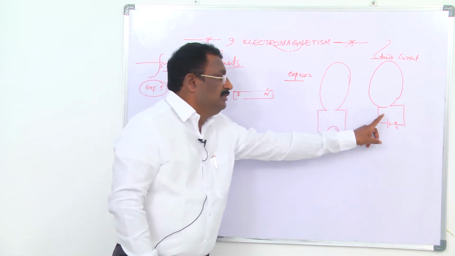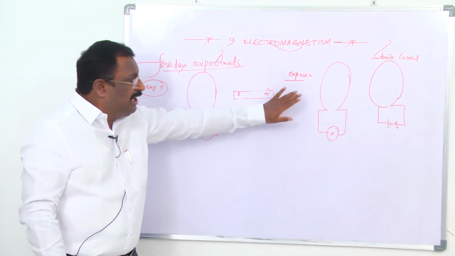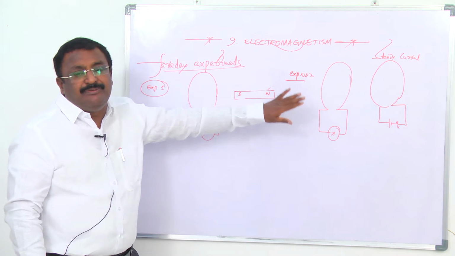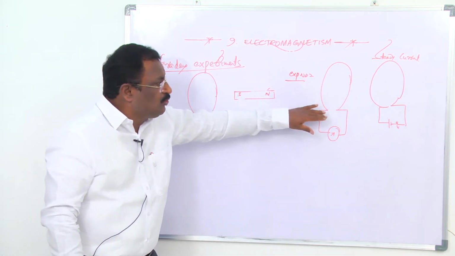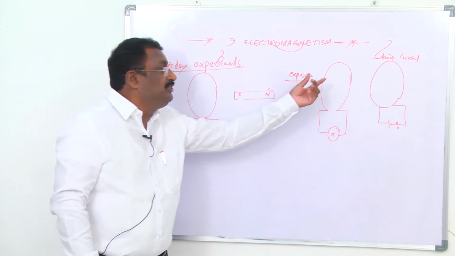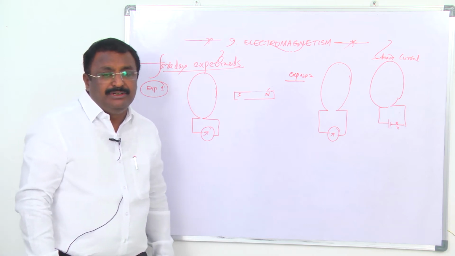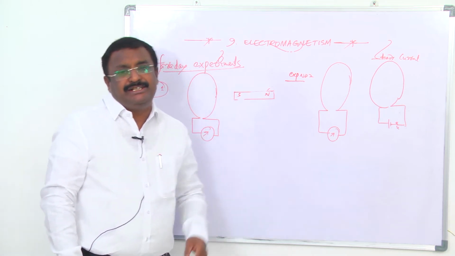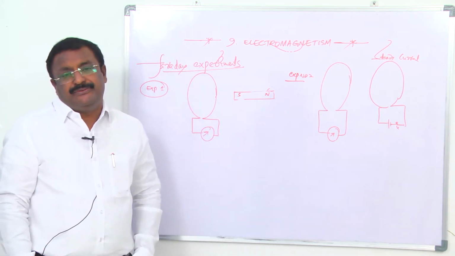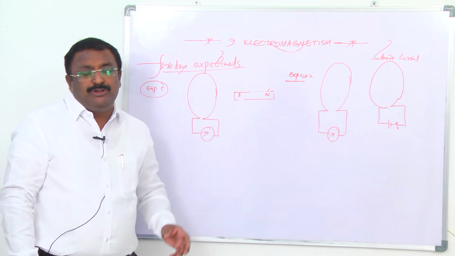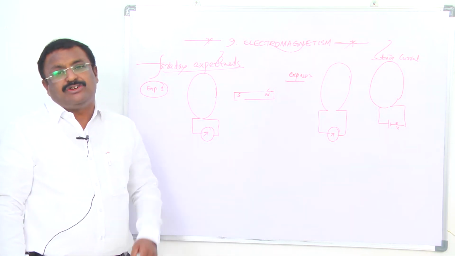Here also, when we bring the steady current coil toward the coil, what will happen? It will change the flux linked with the coil. When the flux linked with the coil changes, an EMF is induced. I think you know what an EMF is. It is the cause of electric current. You studied the differences between potential difference and EMF. If you want to pass current, potential difference is the effect, whereas EMF is the cause.